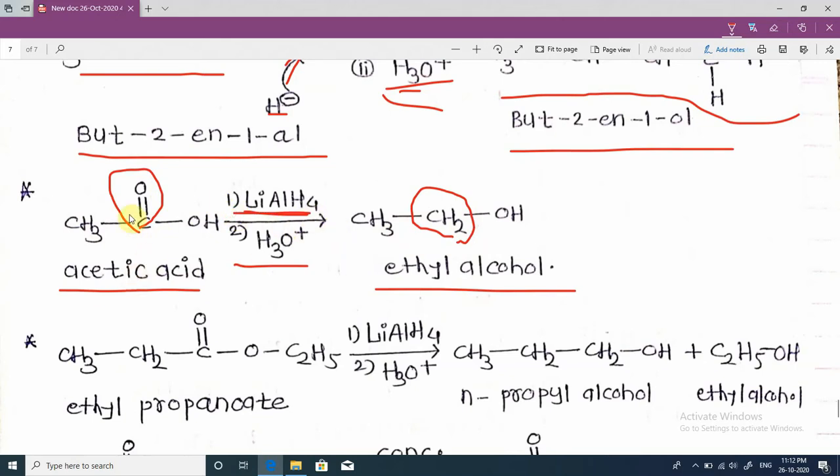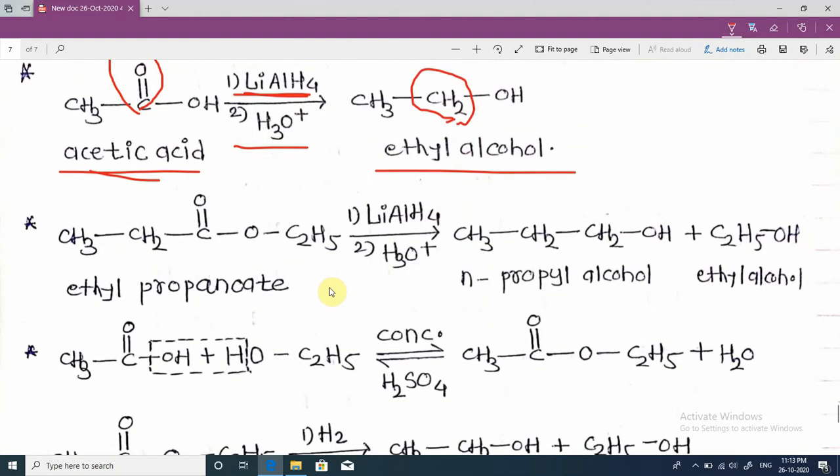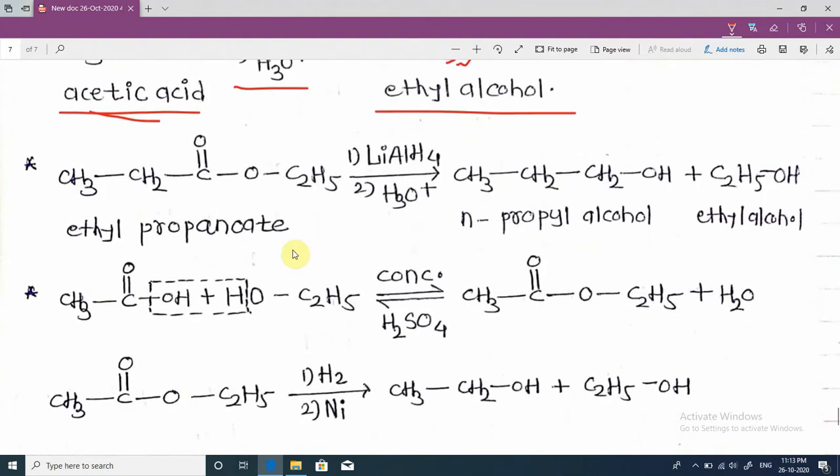Remember this: the carbonyl group of acetic acid or any carboxylic acid is converted into a CH2 group by using lithium aluminum hydride.